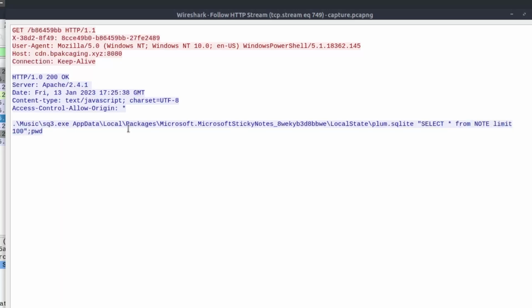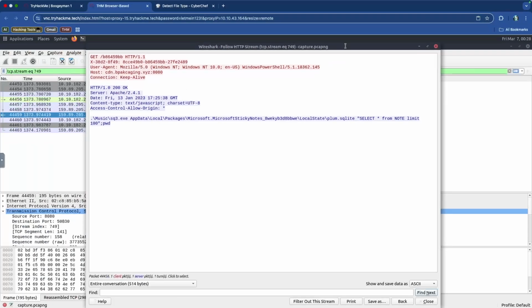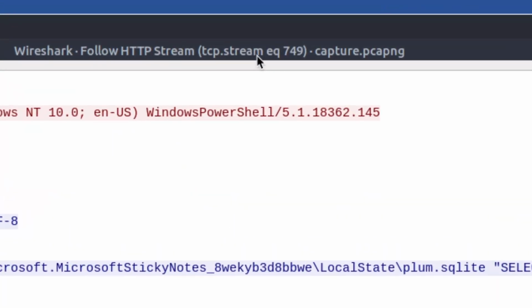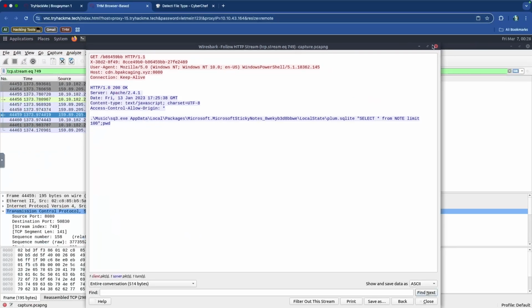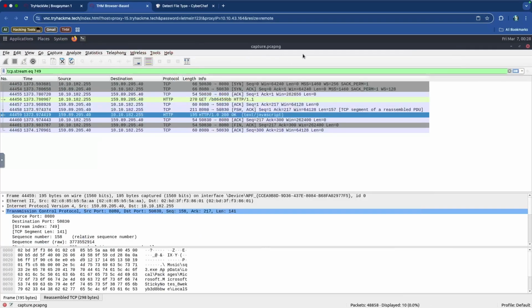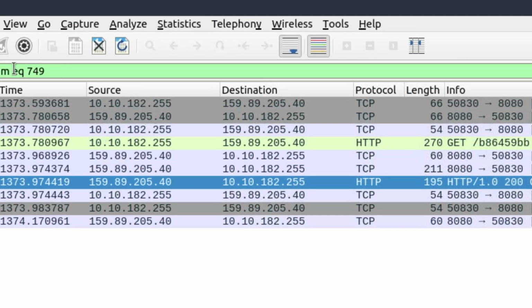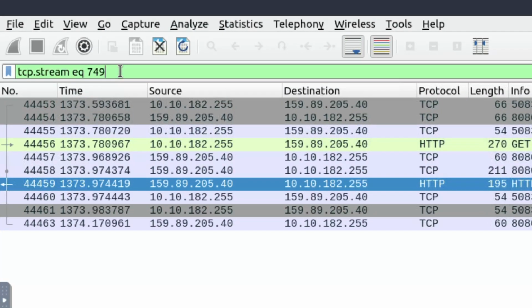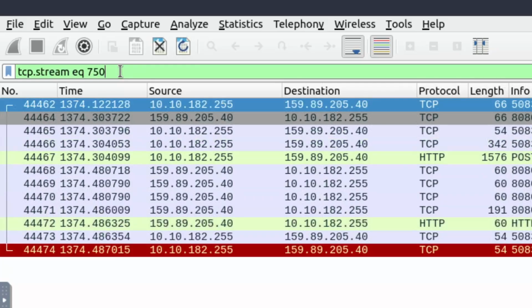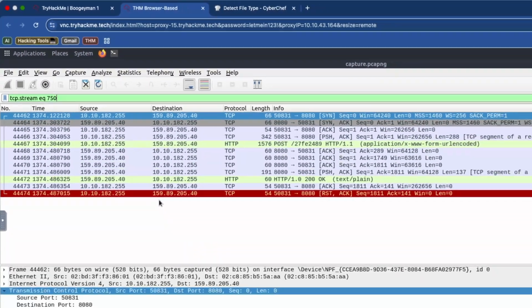So this is the original request, and this is the very first packet that we saw. This is TCP stream 749, which is what yielded that packet for us. So ideally, the next one in that stream would be 750.